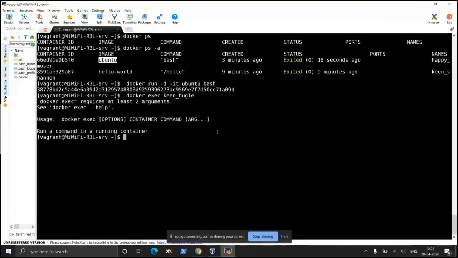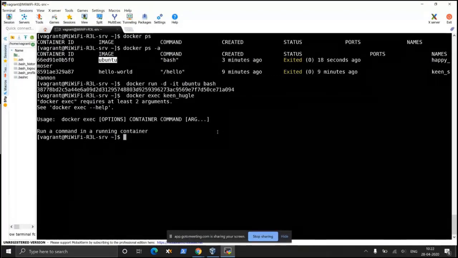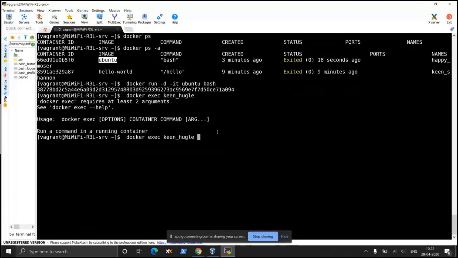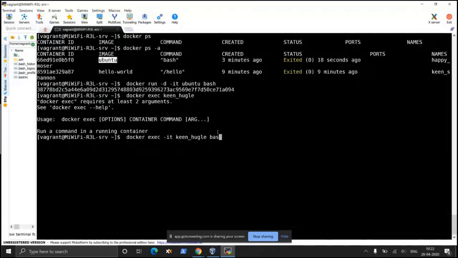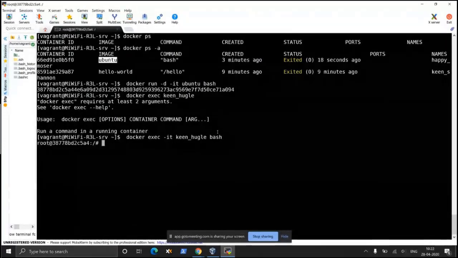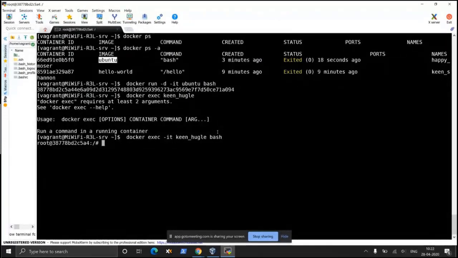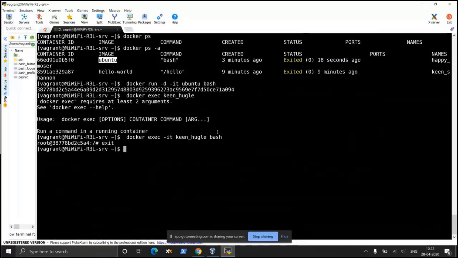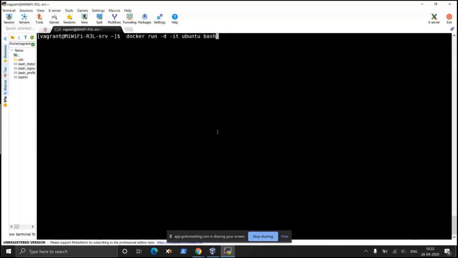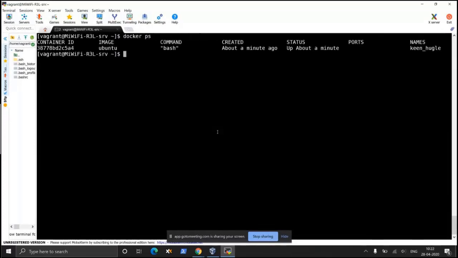It has automatically completed. Okay, the docker exec command alone will not do. I'll have to pass some parameter, -it, and then bash. Yes, so I got access inside that container. Control D, I have logged out. If I do a docker ps now, it will show me a container is running behind the scenes.